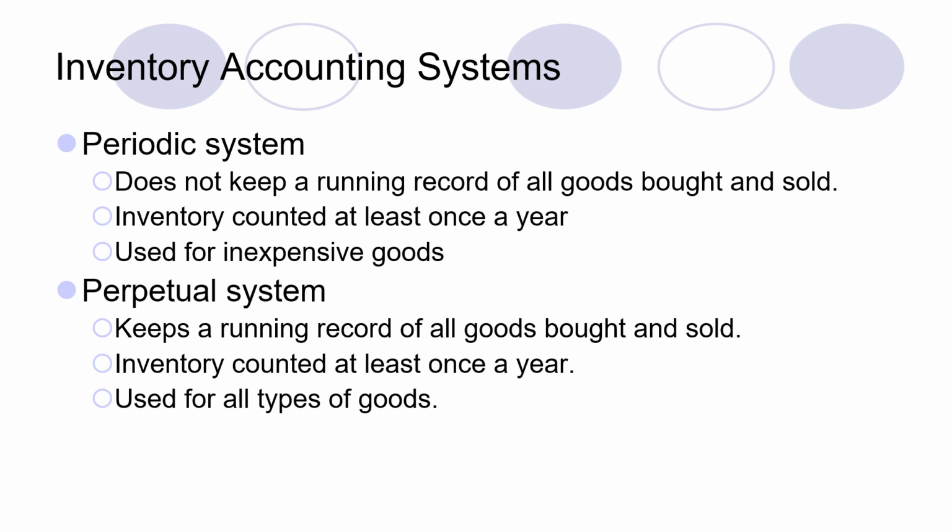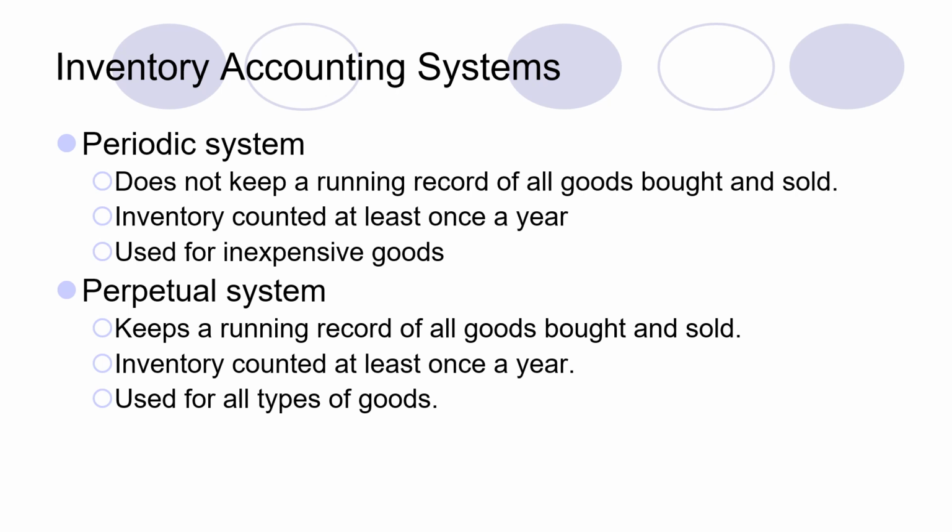On the other hand, we have another type of system called the perpetual inventory system. As compared to the periodic system, we have to keep a record of each item which is sold or purchased, and we keep a running record of all the goods bought and sold.